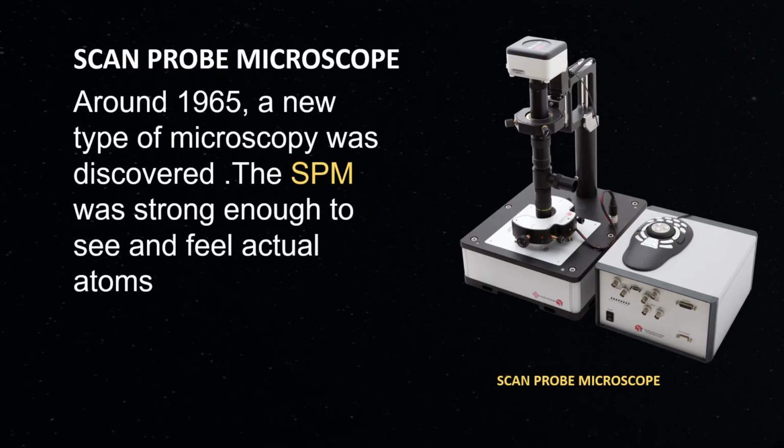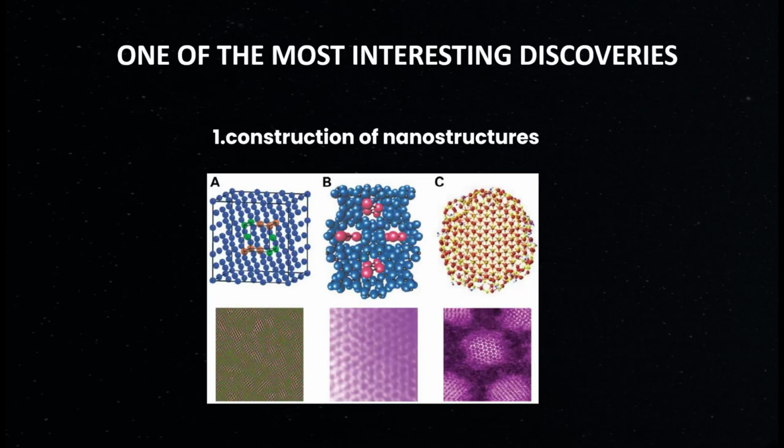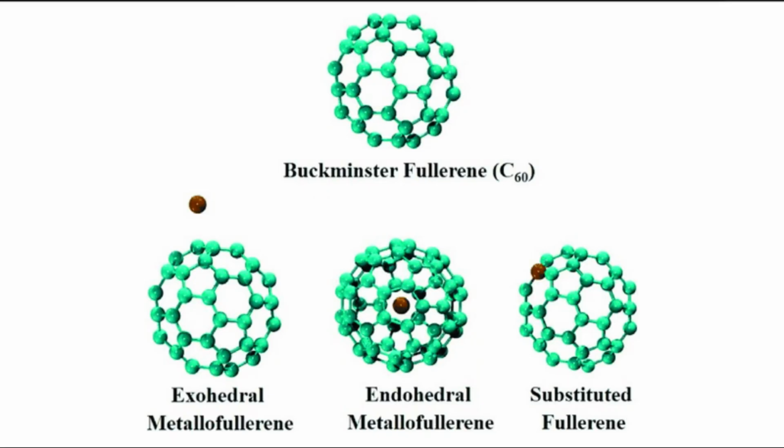Scanning probe microscope. Around 1965, a new type of microscopy was discovered. The SPM was strong enough to see the actual atom. One of the most interesting discoveries: number one, construction of nanostructures.